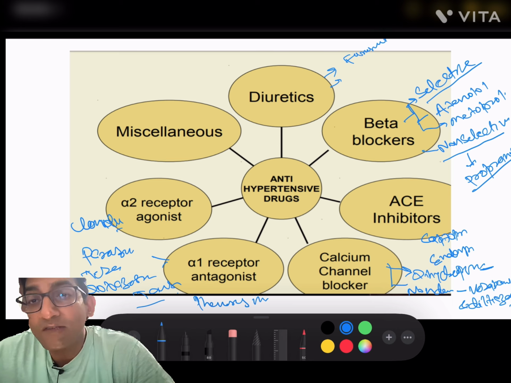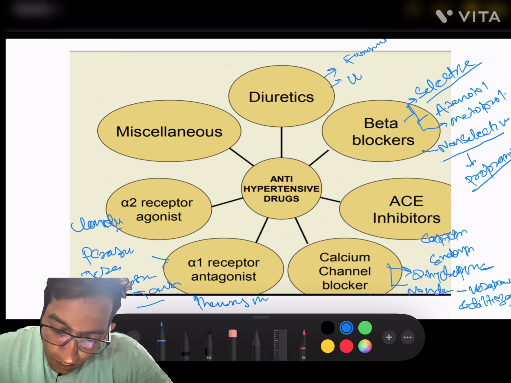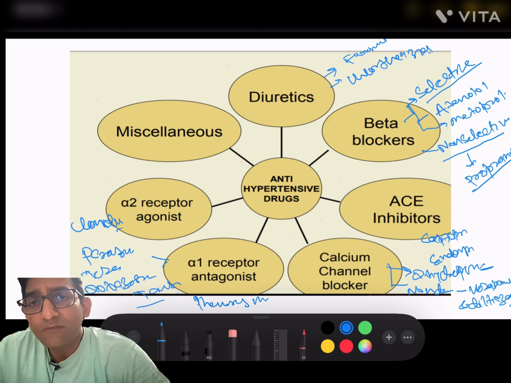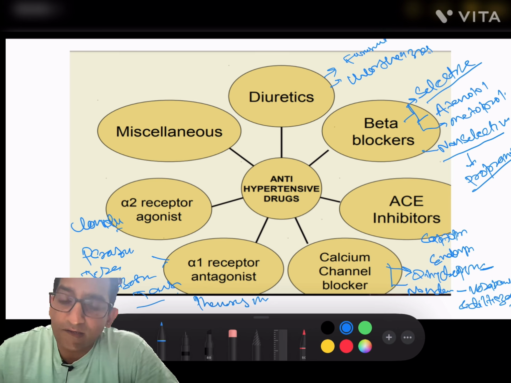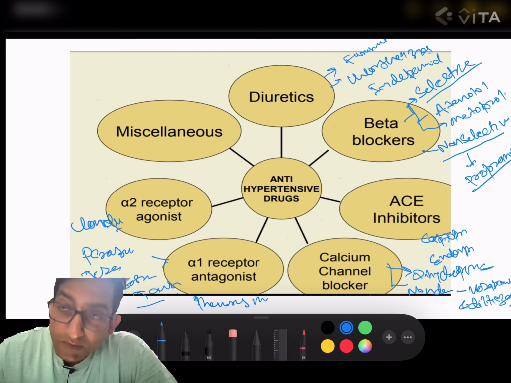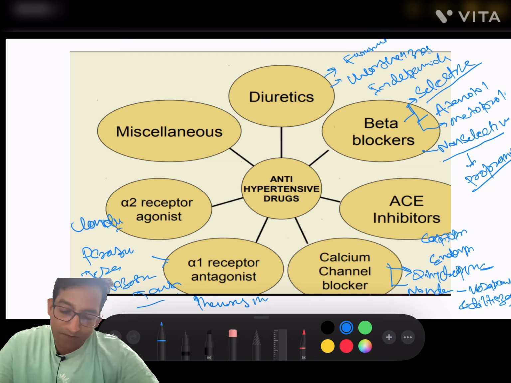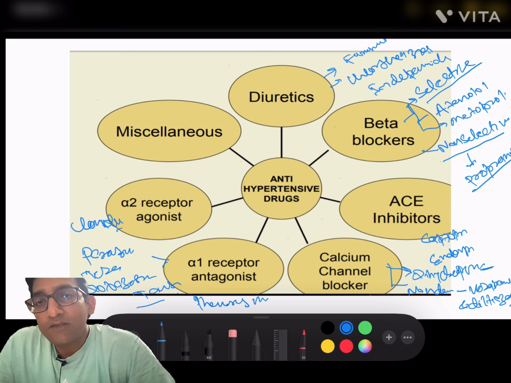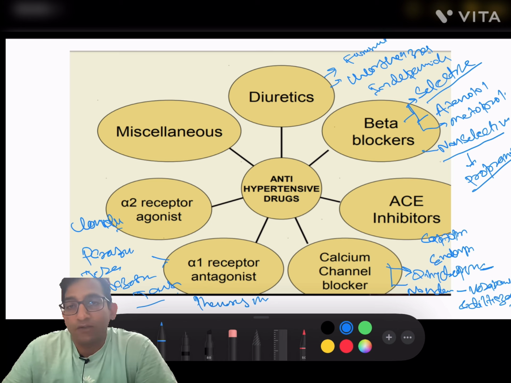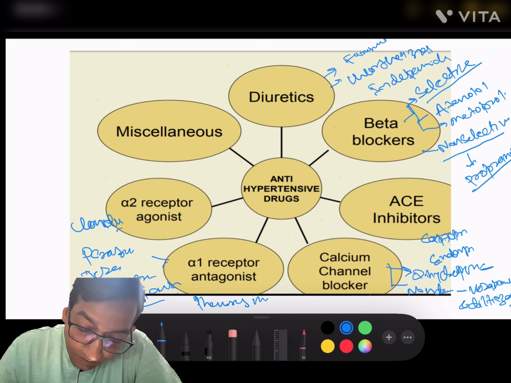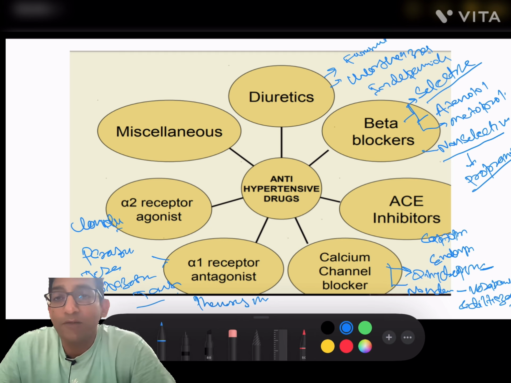Now, second one is medium efficacy diuretics like chlorothiazide and hydrochlorothiazide, and third category is thiazide-like diuretics such as indapamide. Nowadays, indapamide is also widely used by cardiologists. Another category of diuretics is potassium sparing diuretics. These are the drugs which save potassium, like spironolactone and triamterene.